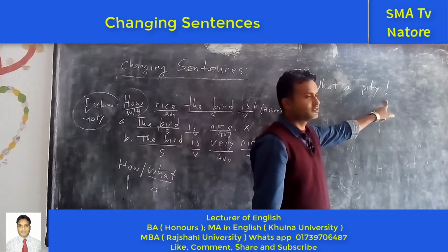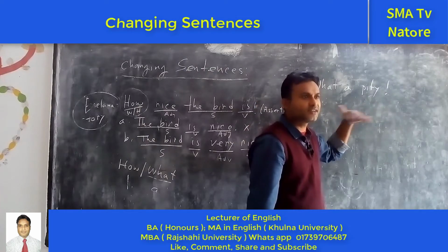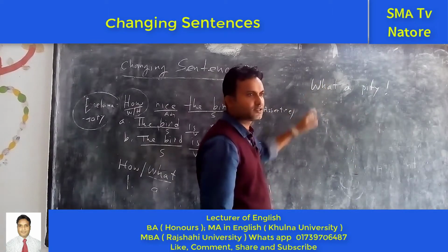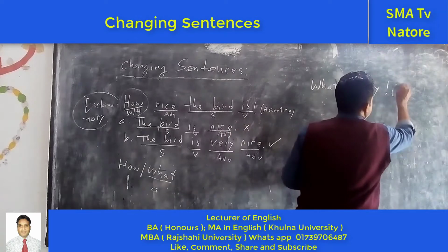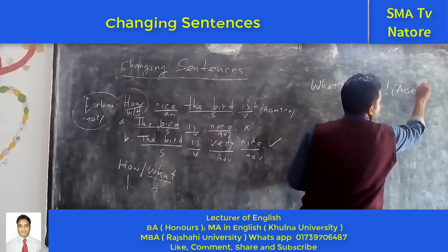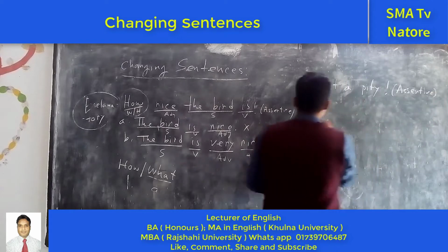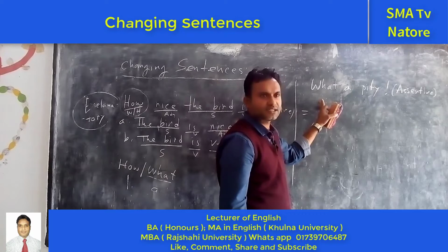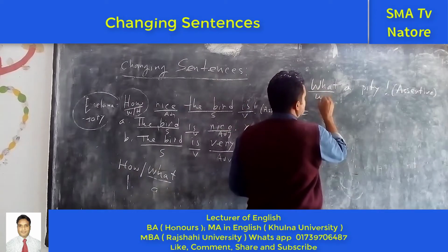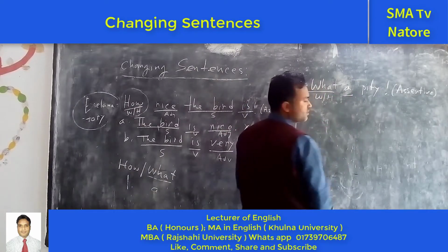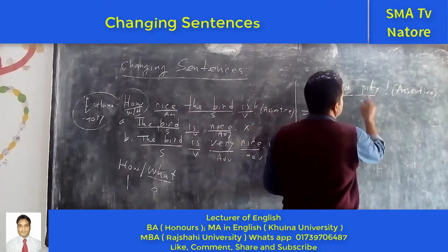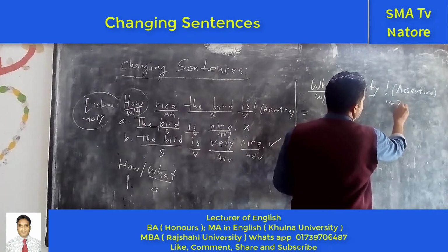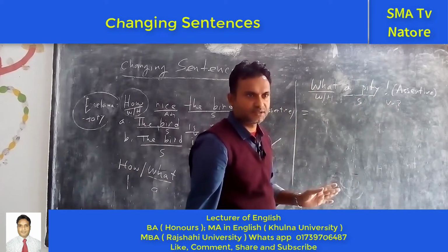But why? The exclamatory marker, the symbol, the characteristic. Okay. So you have to make it what? You have to make it assertive. So in this way we can change that. We should find out the structure. What is the structure? W, A, next one A, but "pretty cat." This one is the subject. But where is the verb? Where is the verb? The verb is absent. Clear?